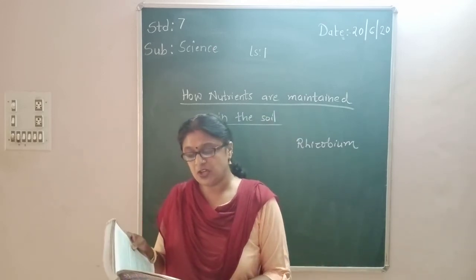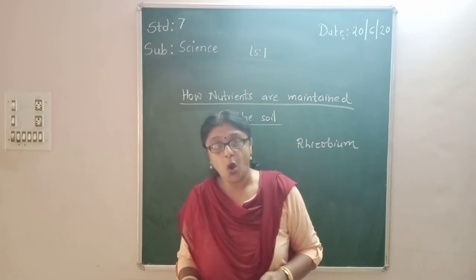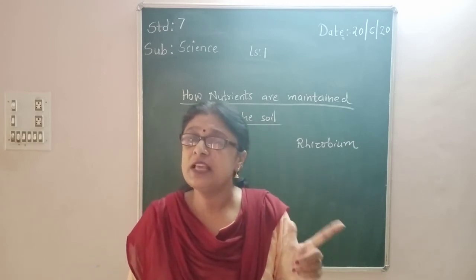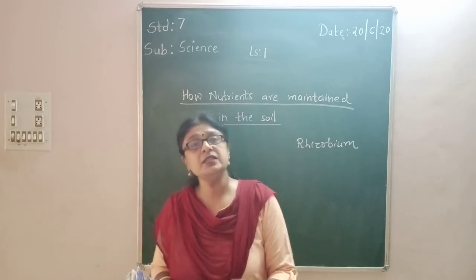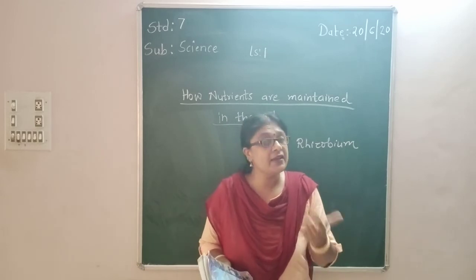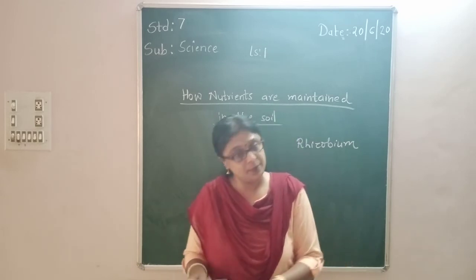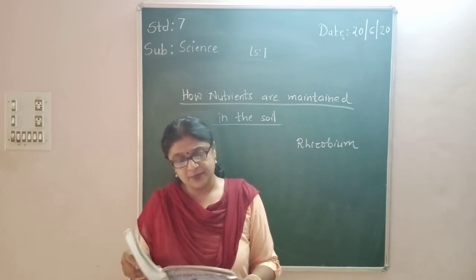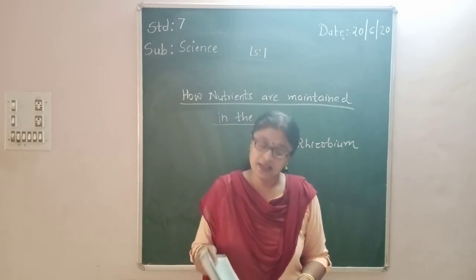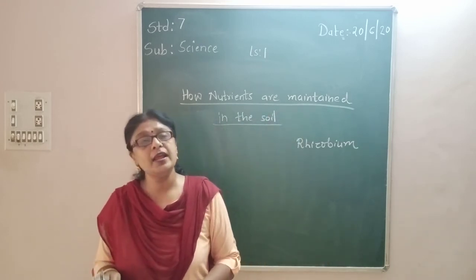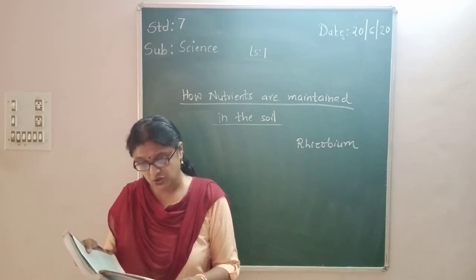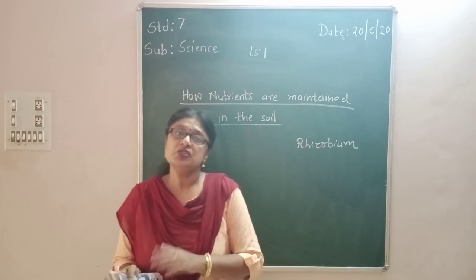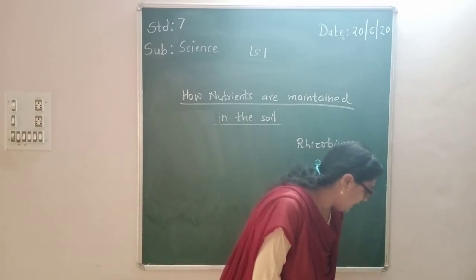So in this chapter you have learned that most plants are autotrophs. Let me again tell you what autotrophs are. Autotrophs are those organisms which can prepare their own food, that is, plants. Nutrition like parasitic and saprophytic nutrition means they derive nutrition from other organisms. And all animals are categorized as heterotrophs since they depend on plants for their food. Okay, understood? So that was all in this chapter.